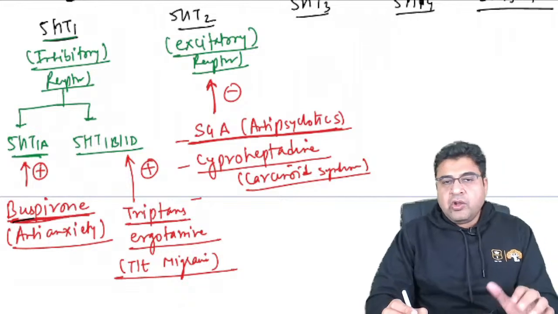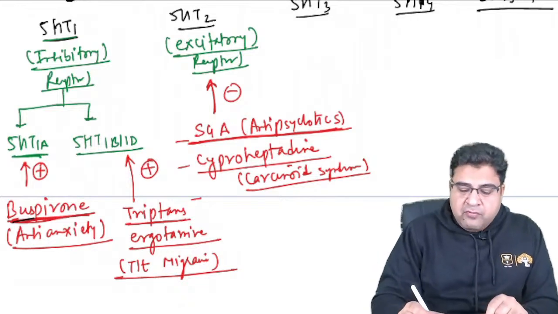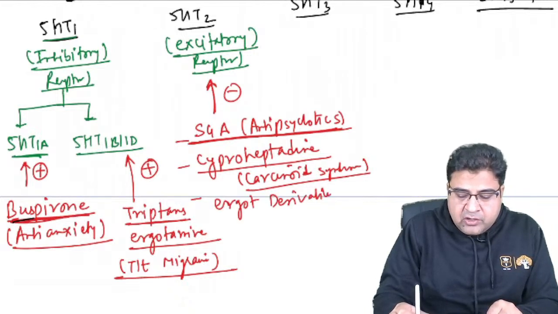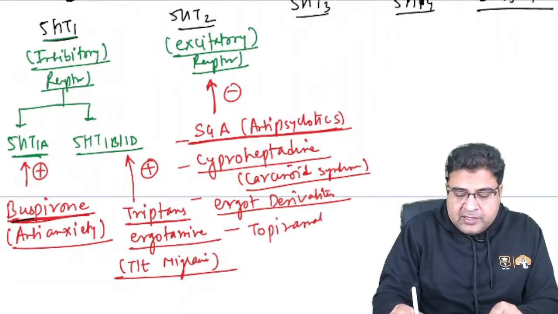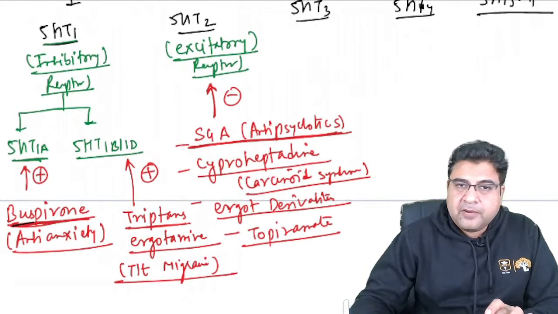Right, guys? Now, apart from that, we have many other drugs which act on the serotonin 2 receptor. For example, ergot derivatives also act on this receptor. We have a medicine like topiramate, an anti-epileptic which also has this effect on the serotonin 2 receptor.